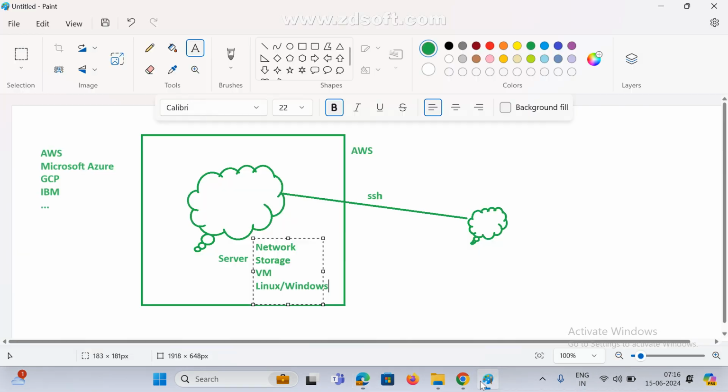So what are the AWS people providing? They are giving the application also. Yes or no?